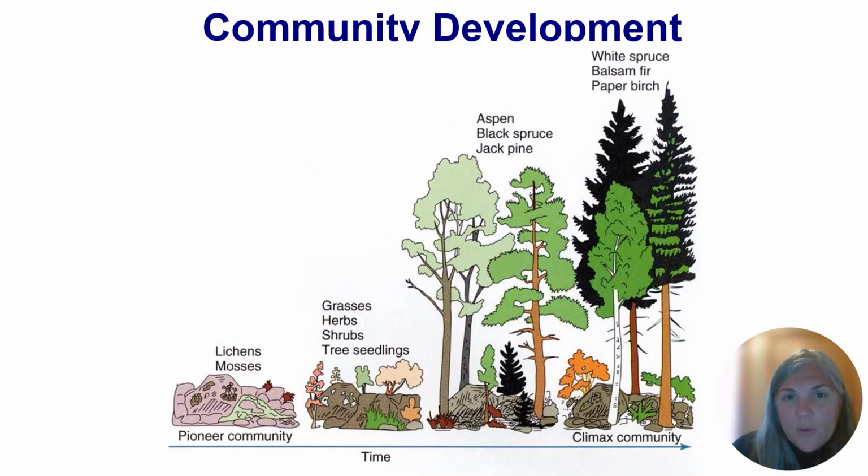And here's just an example, again, of hypothesized community or ecosystem development, where we've started with the pioneer community. Often even before vascular plants colonize, we get colonization of lichen and mosses, and then over time, grasses, herbs, shrubs, trees, seedlings. Then you might get some kind of deciduous mixed conifer, and then more dominated, like larger plants, here in this example, spruce, fir, or birch. Again, this is a very temperate zone example. This would look a little different in the tropics or in other ecosystem types.